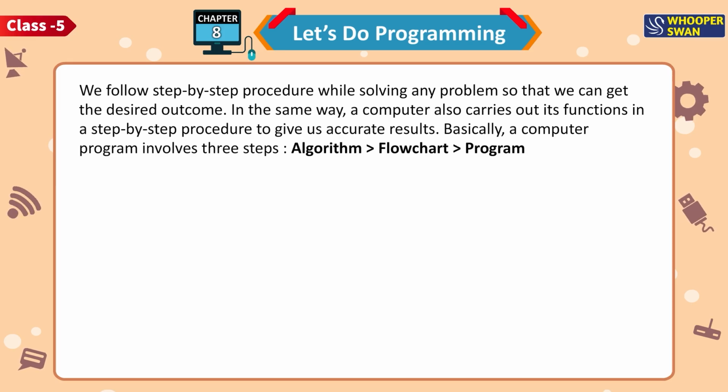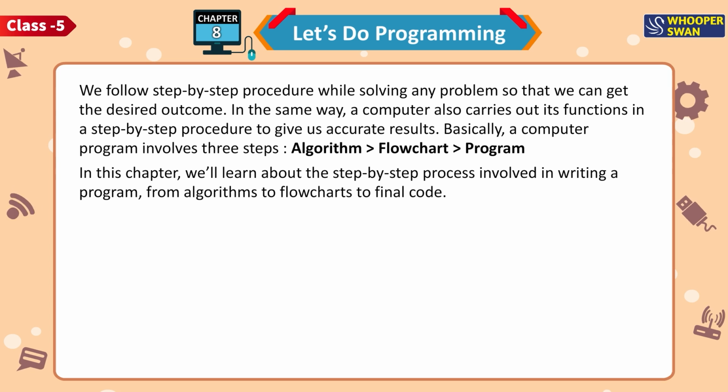We follow a step-by-step procedure while solving any problem so that we can get the desired outcome. In the same way, a computer also carries out its functions in a step-by-step procedure to give us accurate results. Basically, a computer program involves 3 steps: algorithm, flowchart, program. In this chapter, we'll learn about the step-by-step process involved in writing a program, from algorithms to flowcharts to final code.